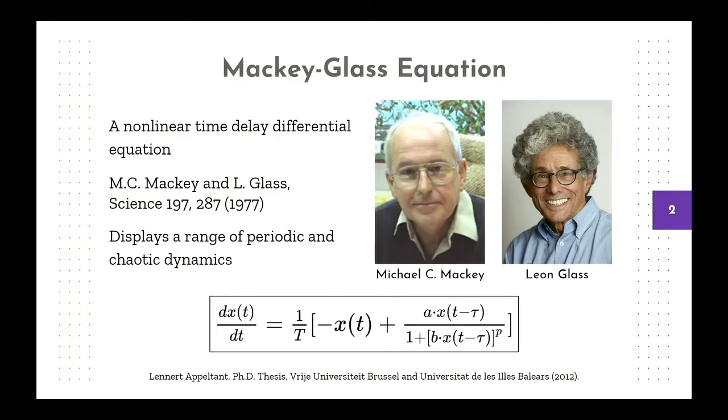Michael Mackey and Leon Glass are mathematical physiologists who wanted to study the density of white blood cells in the bloodstream. They published their findings in 1977, and they also included something called the Mackey-Glass equation, which is a nonlinear time-delay differential equation. It's been shown to display a range of periodic and chaotic dynamics, and was also used in a 2012 thesis for the first hardware implementation of reservoir computing.